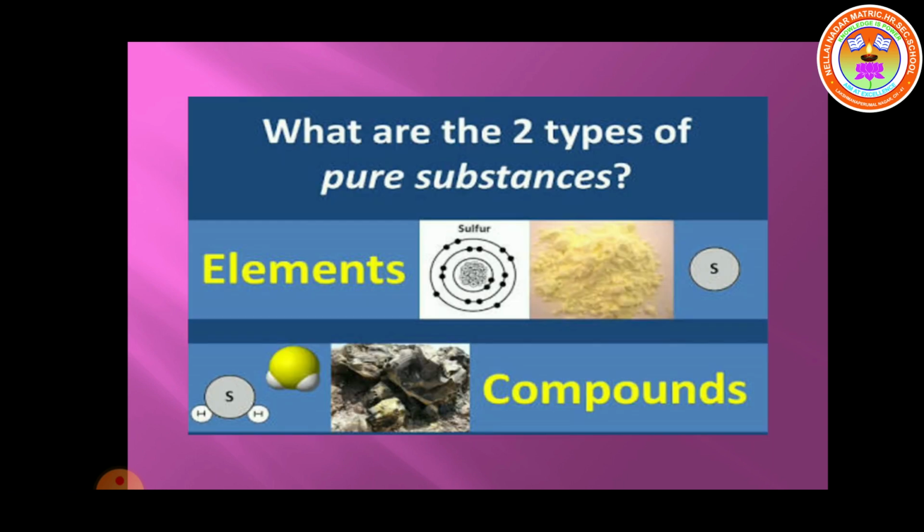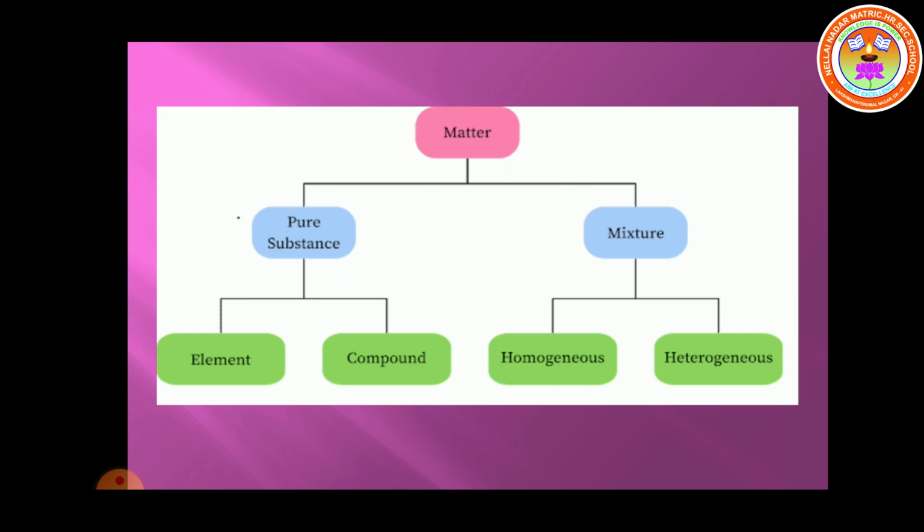What are the two types of pure substances? Elements and compounds. Very good. Based on their chemical composition, matter is classified as pure substance and impure substance, that is mixture. Pure substance is further classified as element and compound. Mixture is further classified as homogeneous mixture and heterogeneous mixture. So, we discussed what are pure substances and the classification of pure substances.